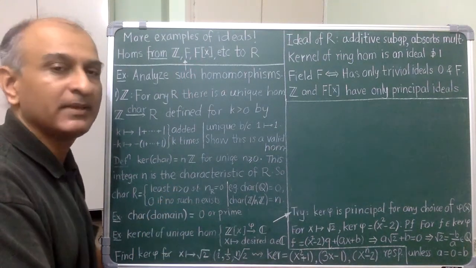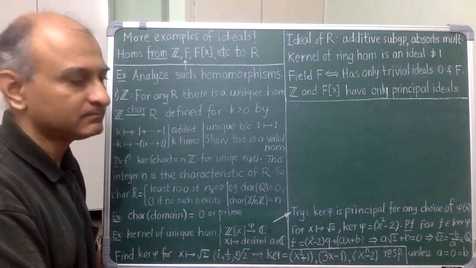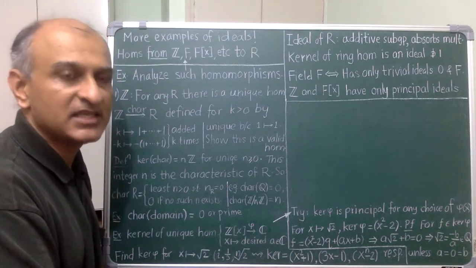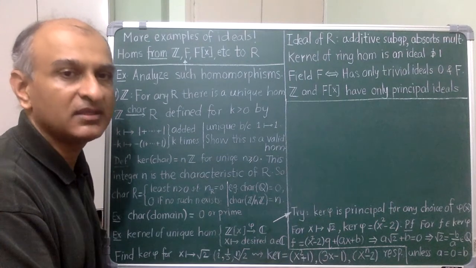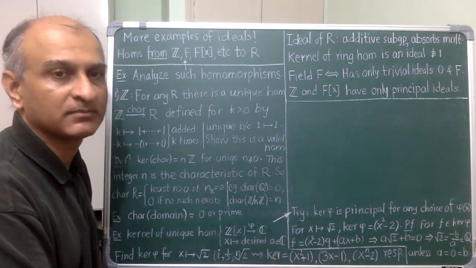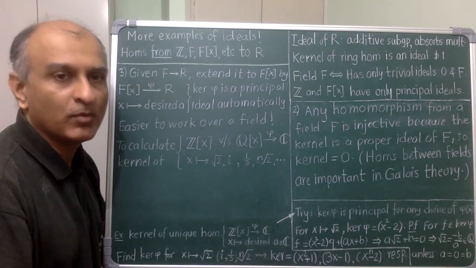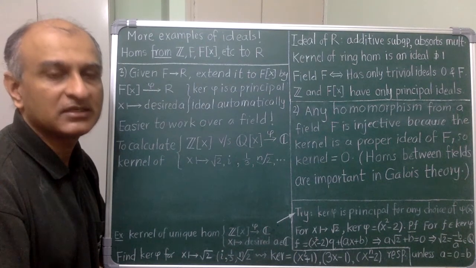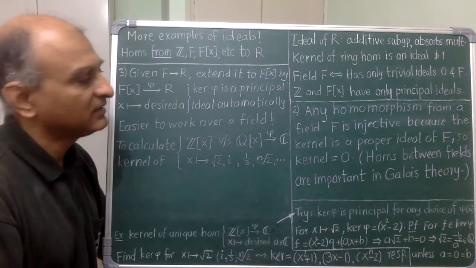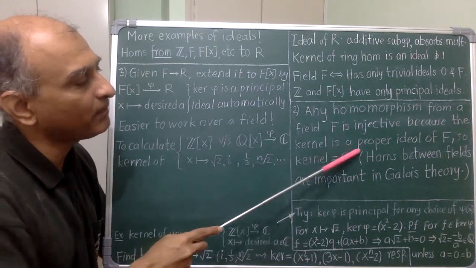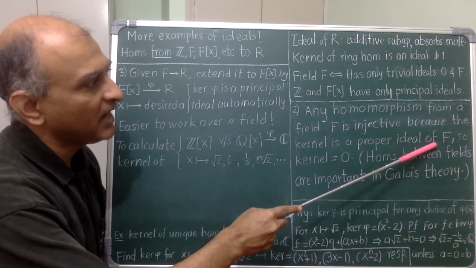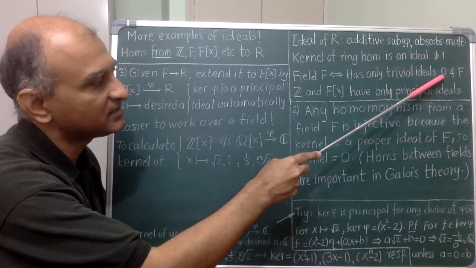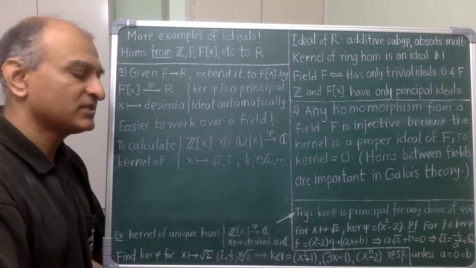Okay, so let's move on and consider homomorphisms from a field F to F[x]. In general, there are many such homomorphisms. But take a moment and see if you can say anything about the kernel of such homomorphisms. Okay, homomorphisms from a field F are always injective because the kernel has to be 0. The reason is that the kernel is a proper ideal of the field F, and we know that the only such ideal is 0.